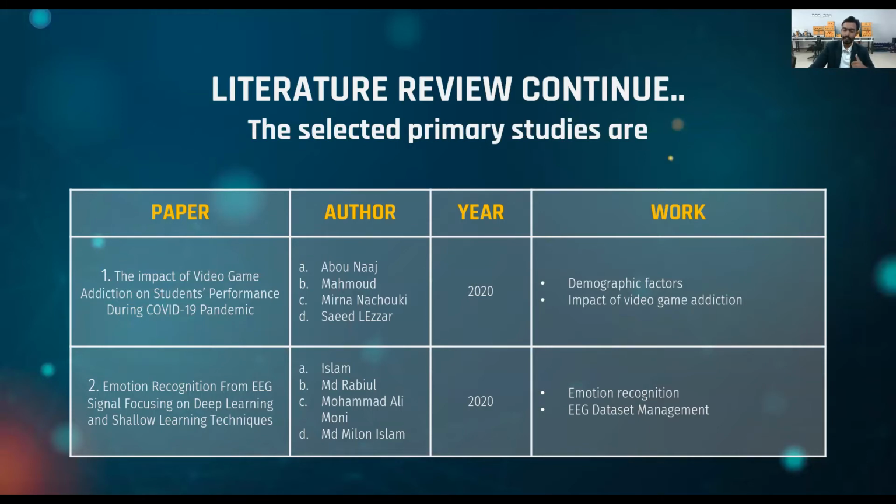That is, how we detect and recognize emotion using the EEG signal that we get from the brain, which is the electrical activity in the brain. The second study done in this paper is EEG data set management, that is, how to manage the data set and how to apply different algorithms to sort out the different techniques.